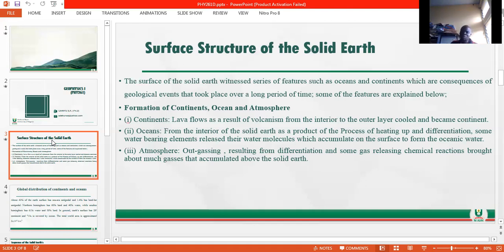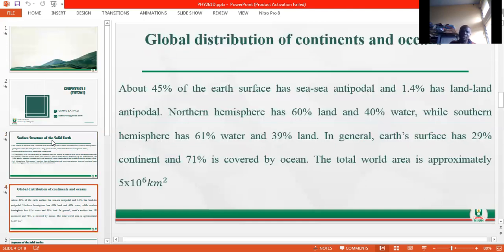Now, about 45% of the surface of the solid Earth has sea-to-sea interpolar, as well as land-to-land antipodal. The northern hemisphere has about 60% land and 40% water, while the southern hemisphere has 61% water and 39% land.